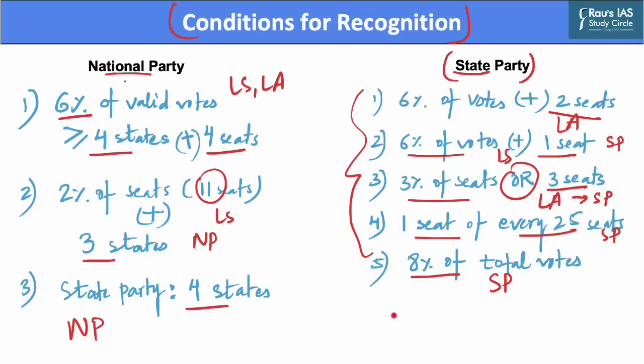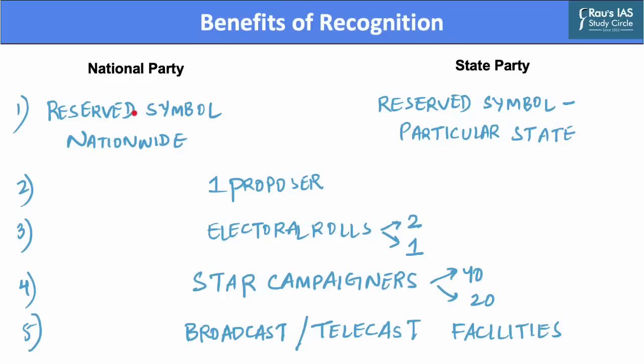Now that we have established the conditions required for national party and state party, let us look at the benefits that these parties get post recognition. First, if a party is recognized as a national party, it is entitled to exclusive allotment of its election symbol for its candidates throughout the country, whereas a state party is entitled to exclusive allotment of its reserved symbol to its candidates only in the state in which it is recognized as a state party.